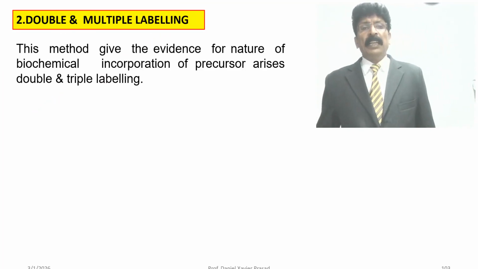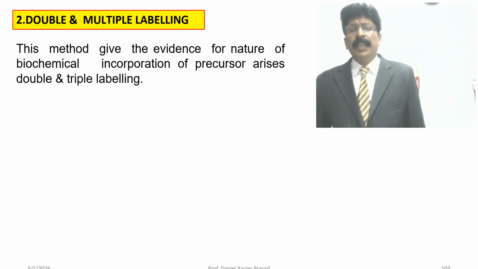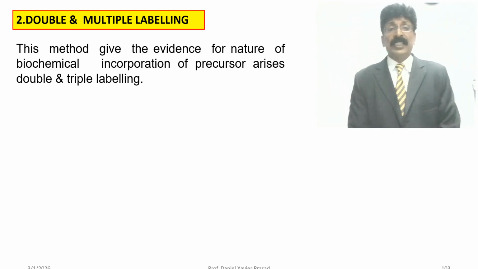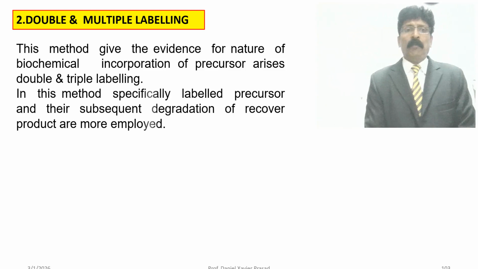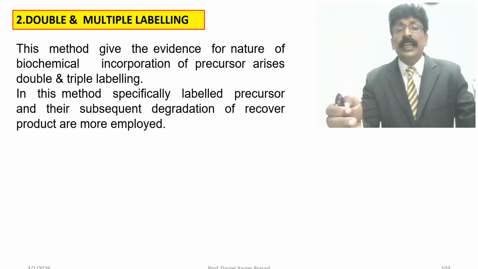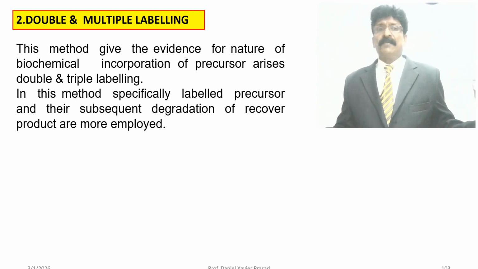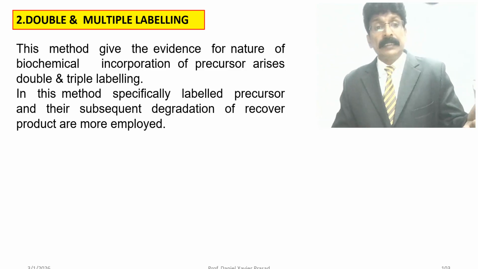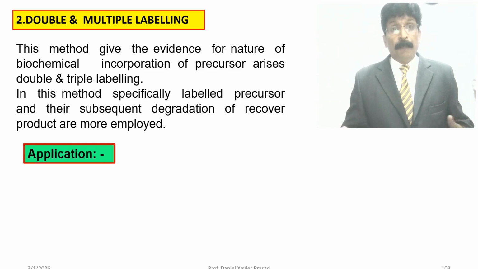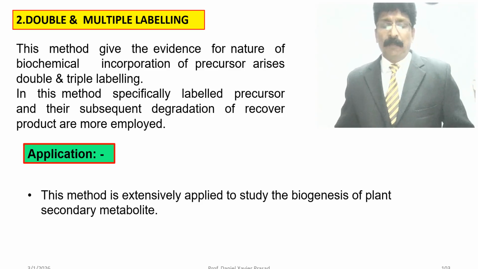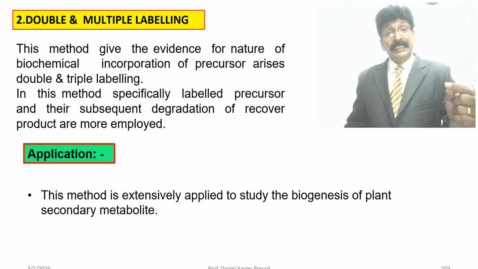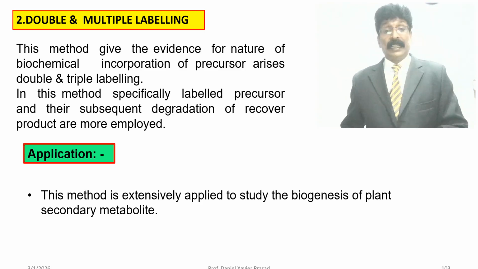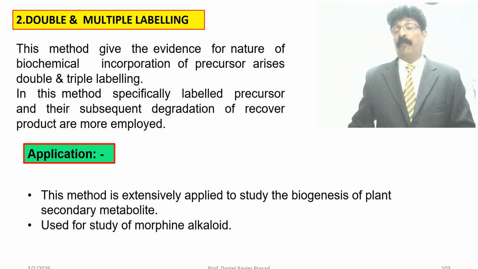Double and multiple labeling. This method gives evidence for the nature of the biochemical incorporation of precursors, using double and triple labeling. In this method, specifically labeled precursors and their subsequent degradation to recover the product are employed. Application of double and multiple labeling: this method is extensively applied to study the biosynthesis of plant secondary metabolites, and used for the study of morphine alkaloids.